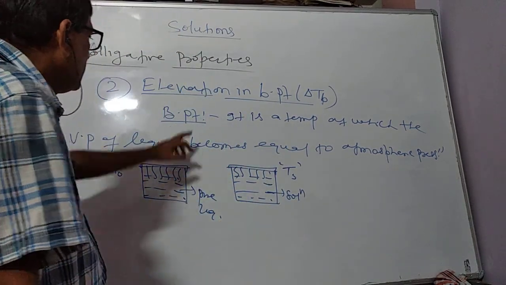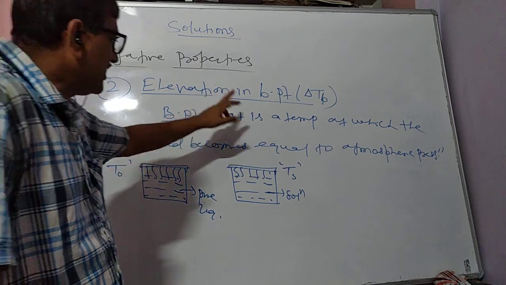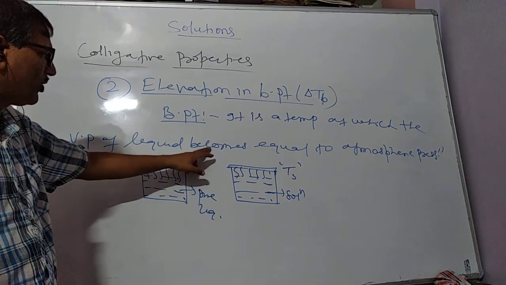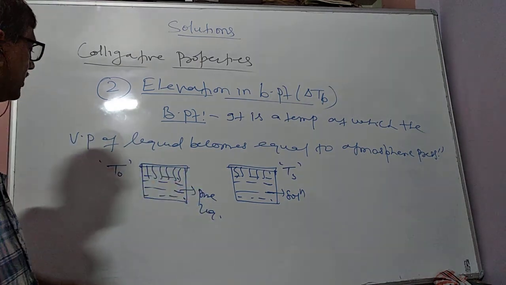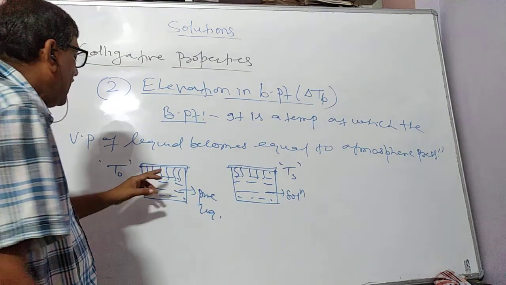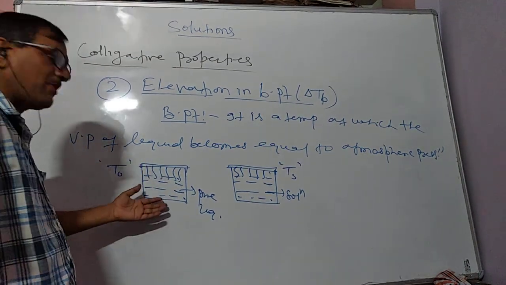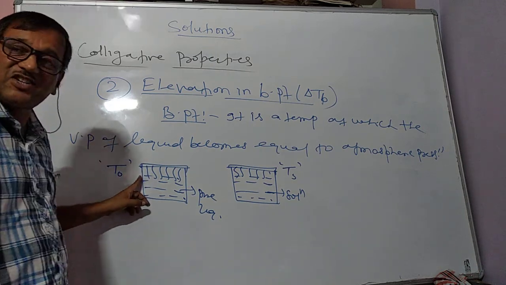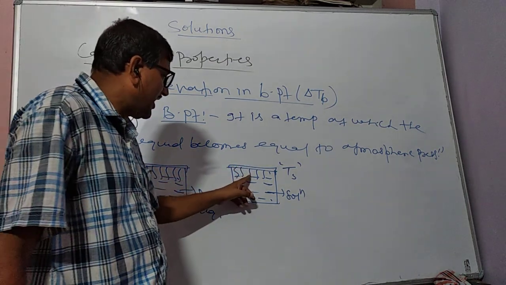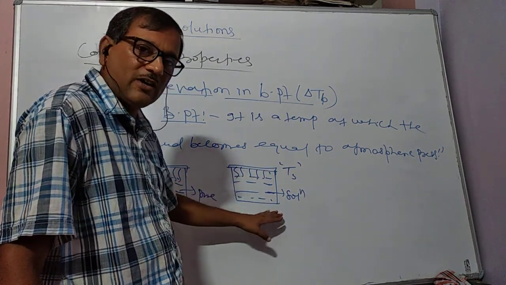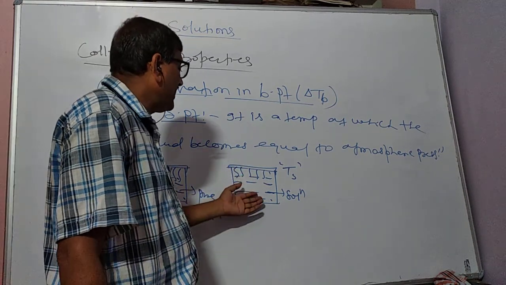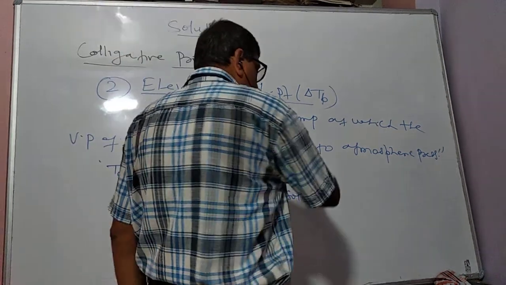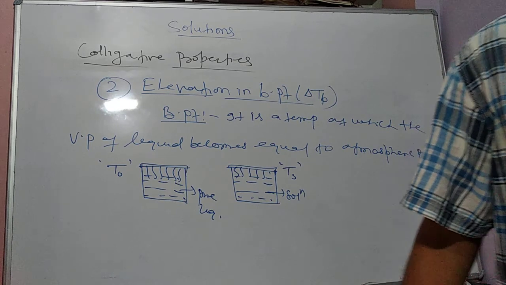The reason is that, according to this definition, the boiling point is the temperature at which the vapor pressure of the liquid becomes equal to atmospheric pressure. So in the pure solvent the vapor pressure is more, and to make it equal to atmospheric pressure it needs less temperature. But in the solution the vapor pressure is lowered, and therefore it requires more temperature, and that temperature is said to be the boiling point.